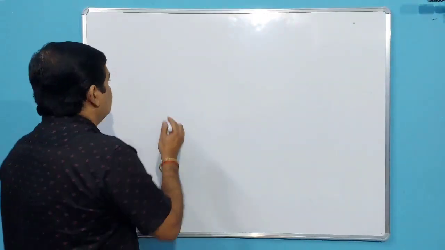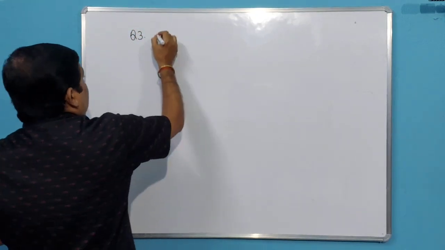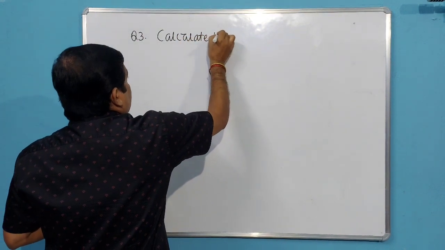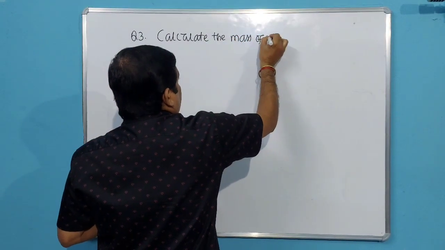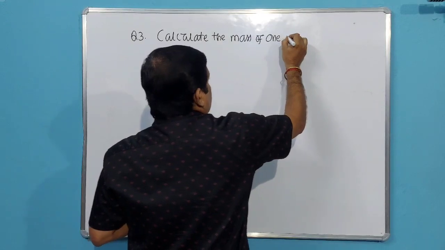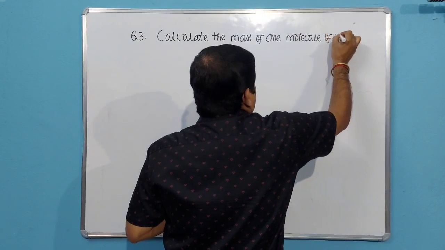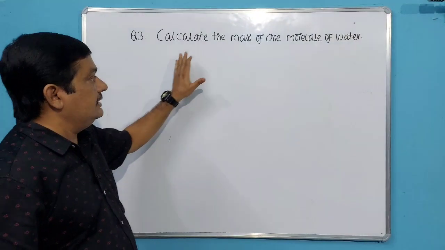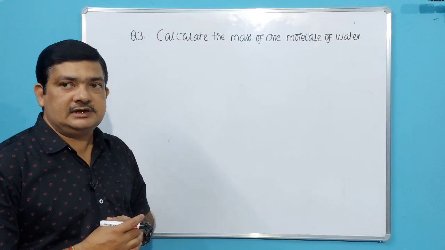So next students will go for another numerical. Question 3 for today's class. Calculate the mass of one molecule of water. What is the question? Now you have to calculate the mass of one molecule of water. If we take one molecule of water, what will be its mass?